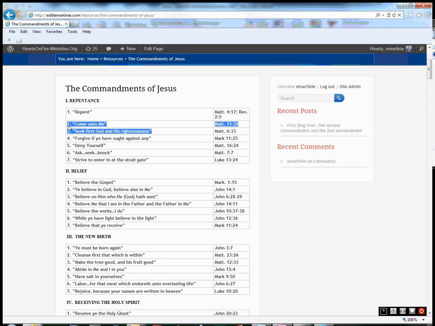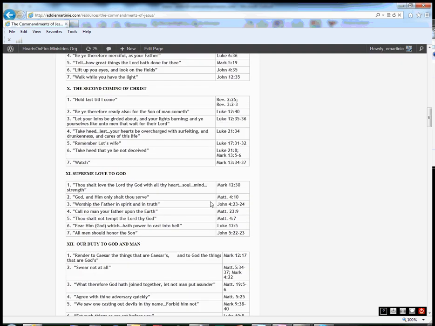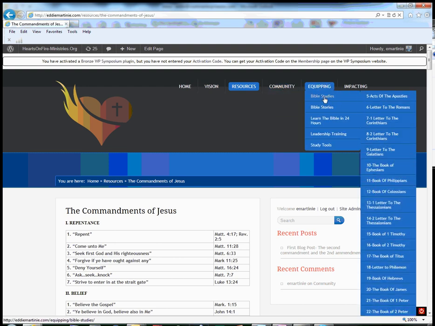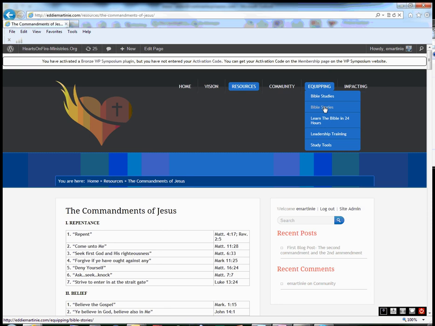He said, "Seek first God and his righteousness." Of course, that's a little bit of a paraphrase there, depending on what version. But anyways, this is quite handy. The commandments of Jesus. We've already gone through community, looking at equipping. We have Bible stories. We have leadership training. This is password protected. Study tools. All the study tools you could just click around.